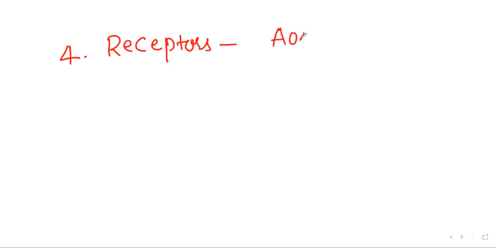Next, number 4. Receptors associated with the aortic arch and carotid artery. Receptors which are present on the aortic arch. Actually, people pronounce this as they like, no matter. Here pronunciation is not the matter. Aortic arch, it is difficult to pronounce like that. Aortic arch. Simple.